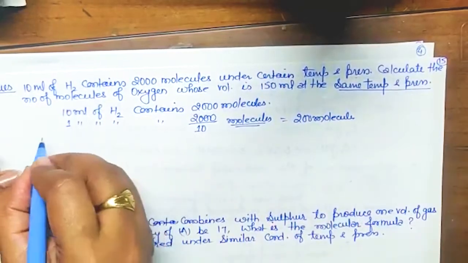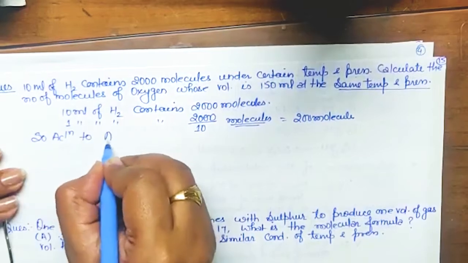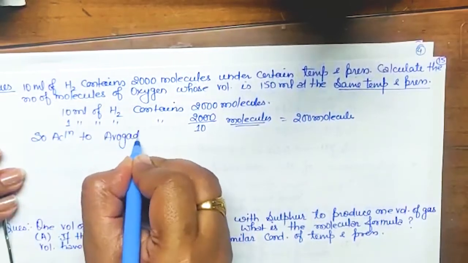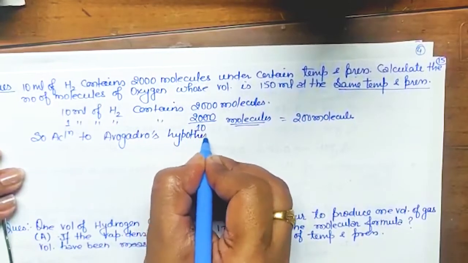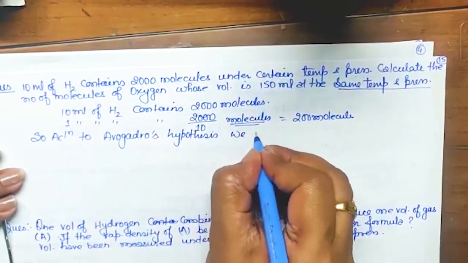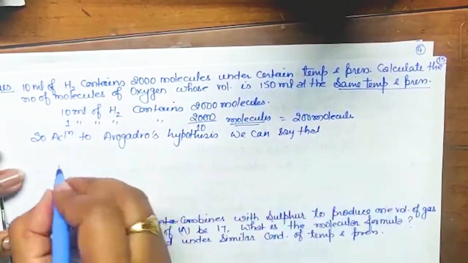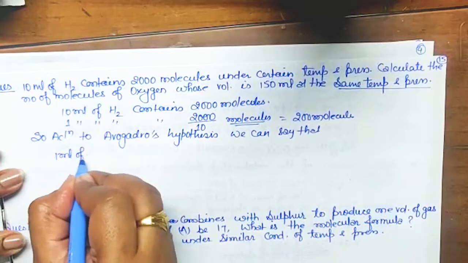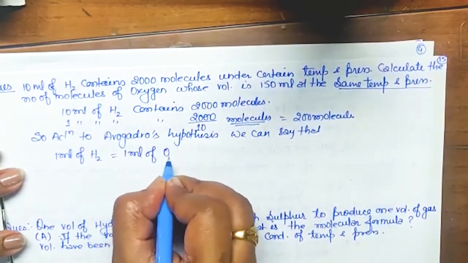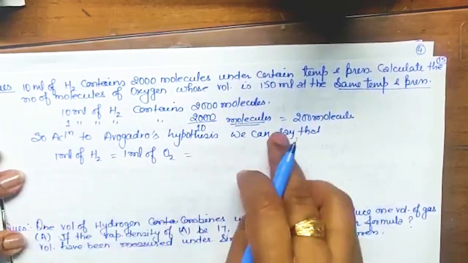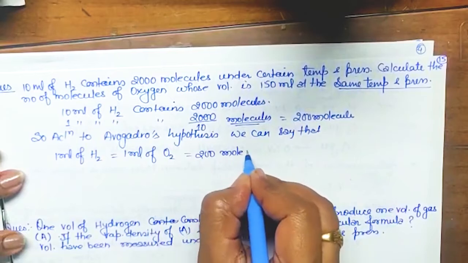So according to Avogadro's hypothesis, we can say that 1 ml of H2 or 1 ml of oxygen, both will have the same number of molecules, 200 molecules, isn't it?